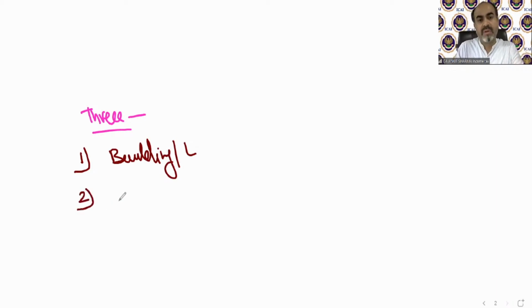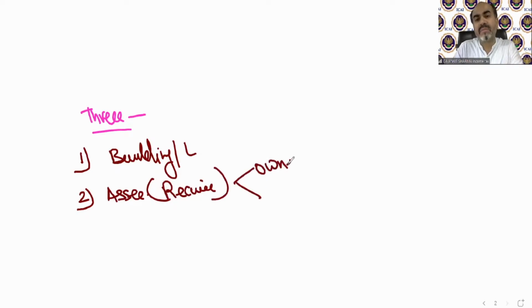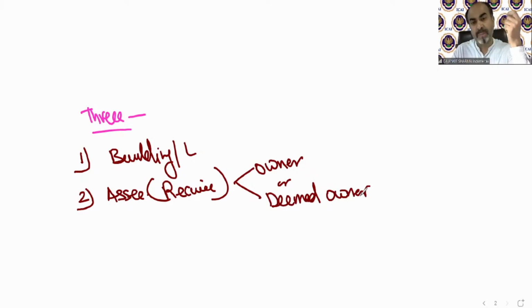Condition 2, the assessee, meaning the person who receives the rent, the person who is receiving the income, should be either the owner of that building or the deemed owner of that building, as explained under section 27 of income from house property. So what is the meaning of a deemed owner? We will discuss it, of course.